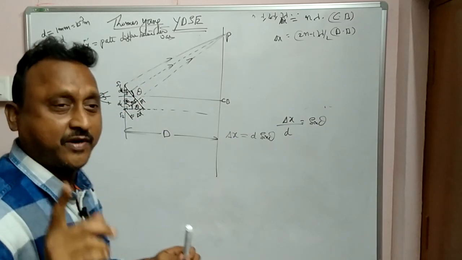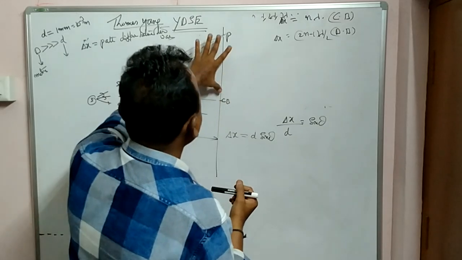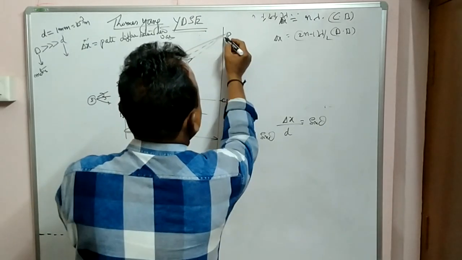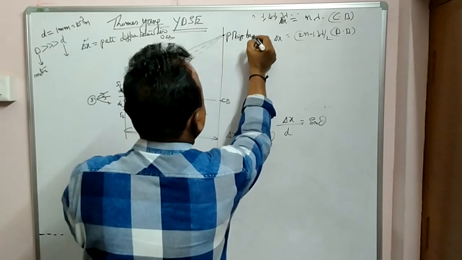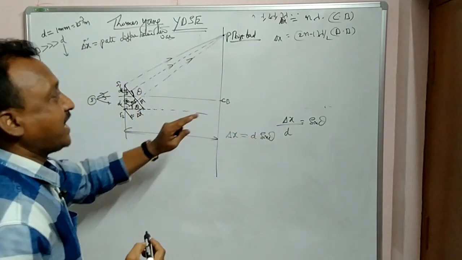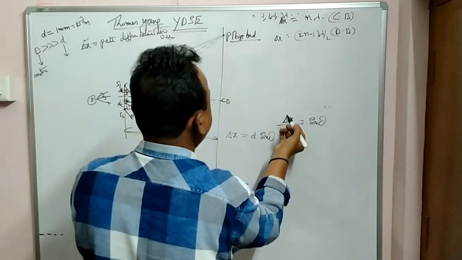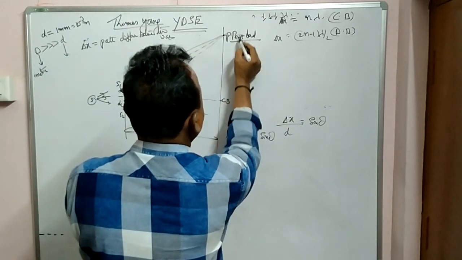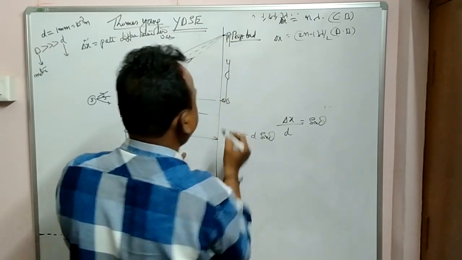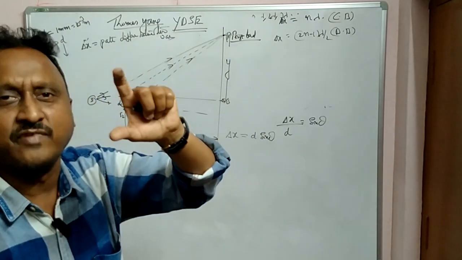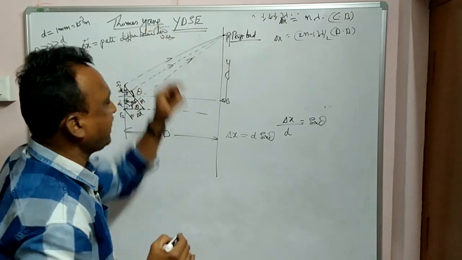Now as I said, for the constructive, that means for maximum, from the central band the next bright, a bright band is formed here. So where is it formed? The first bright. We will try to calculate the first bright. Let the point P be at a distance y from the central band or central bright. Now how to get this point here?